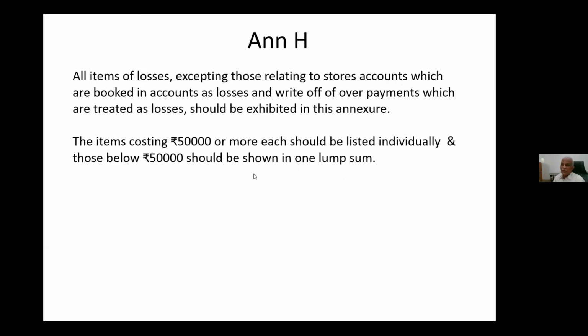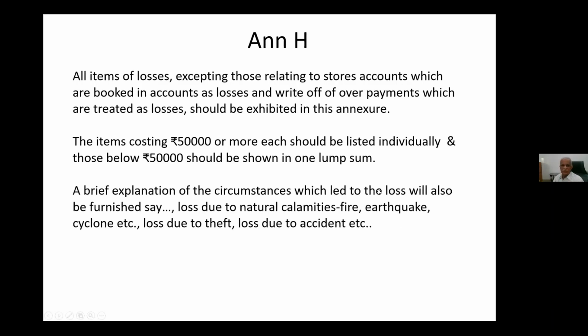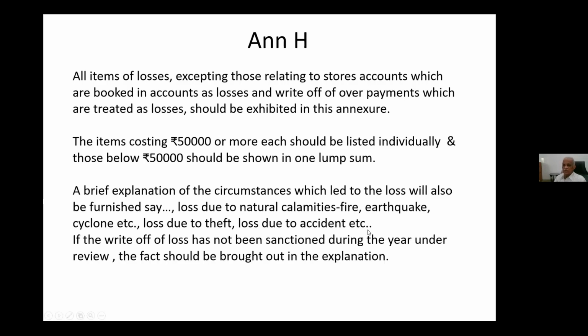So items costing 50,000 and more, one list, and then loss of below 50,000, one list. It all lump sum diye to bas hai. Then a brief explanation of circumstances why that loss has happened. It is loss due to natural calamity, fire, earthquake, cyclone, etc. Loss due to theft, loss due to accident. Likewise, you have to show.